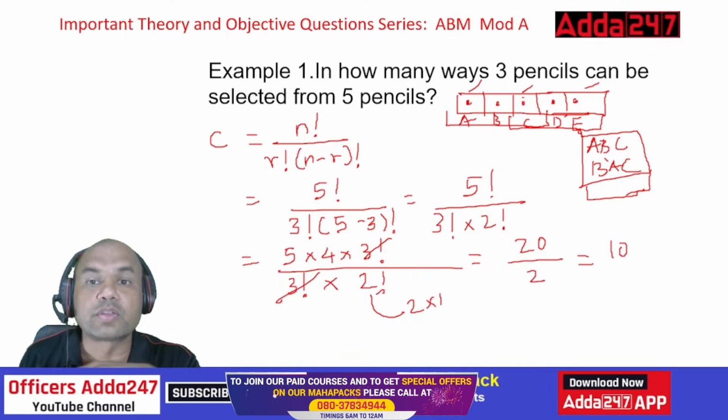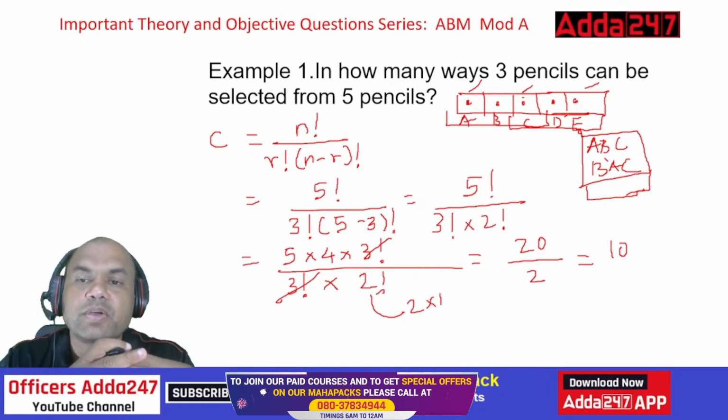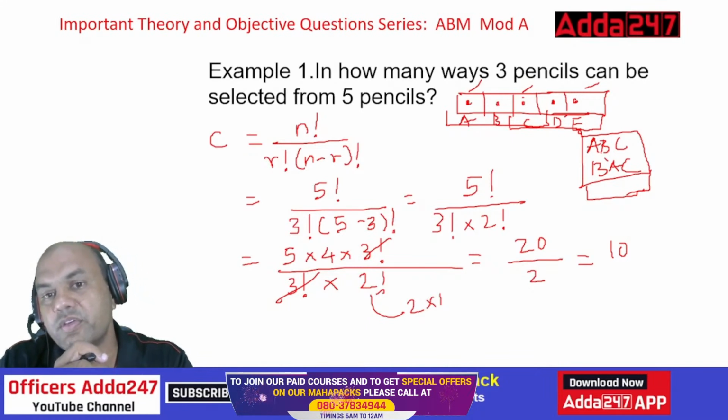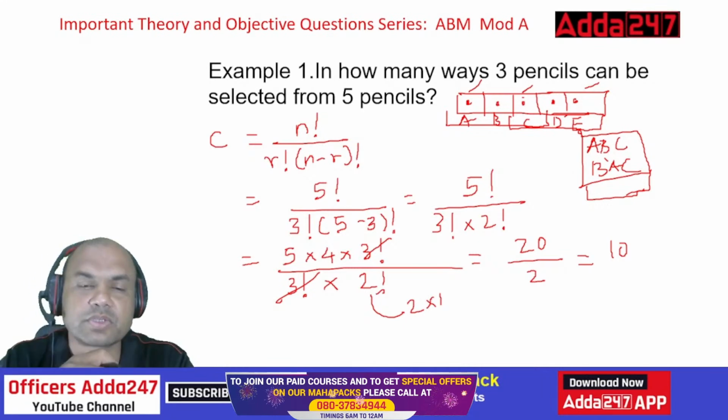Okay. So that is the meaning of the C, combination. Because the important part over here was the order was irrelevant. Which pencil was to be placed where, that was irrelevant. So that's why it was easy to solve this.